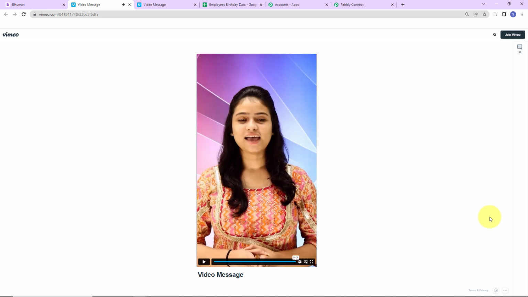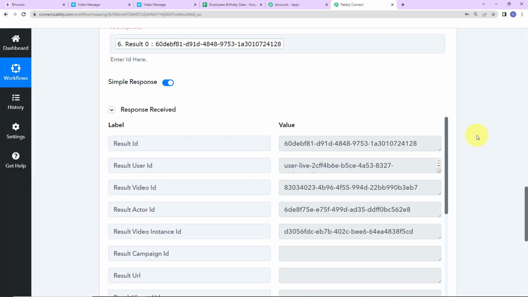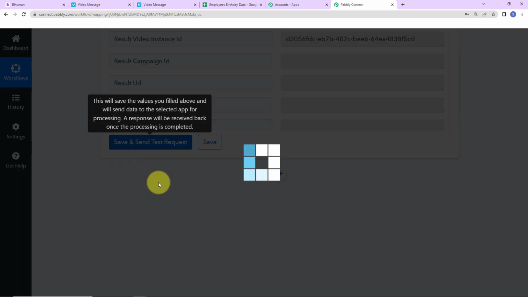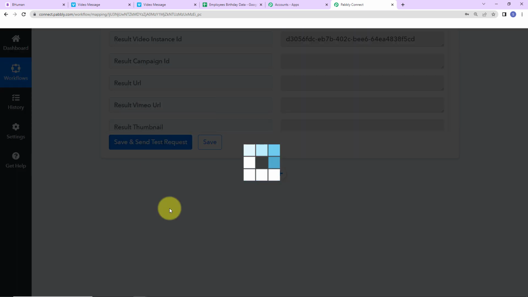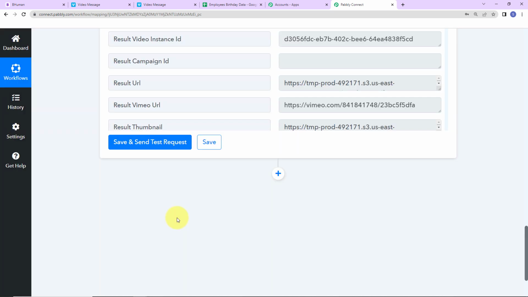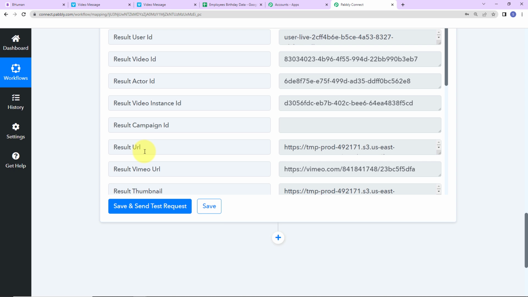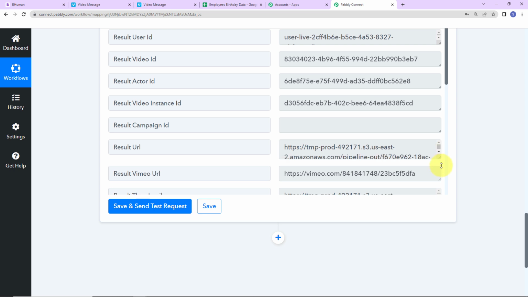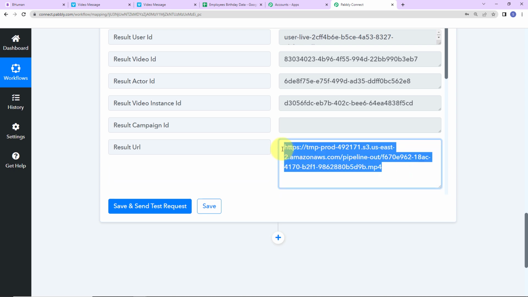Now here you have just seen that the AI has changed the name and rest of the message was same, which means that our integration is a complete success. Now here I'm going to quickly save and send test request once again. And as we do that, this time you would be able to see the result URL. Initially you could see it was written processing, and now here you can see it is result URL. So this is the link of the video that has just been generated. Now here you can share this video on WhatsApp, on Telegram, on Slack, send it to your team, or you can just save it in your Google Sheet once again.